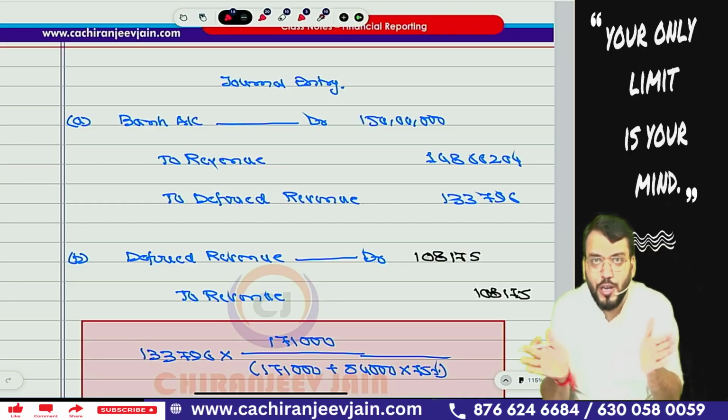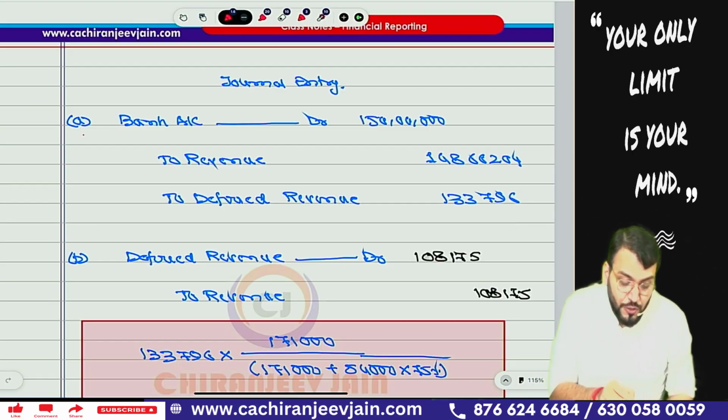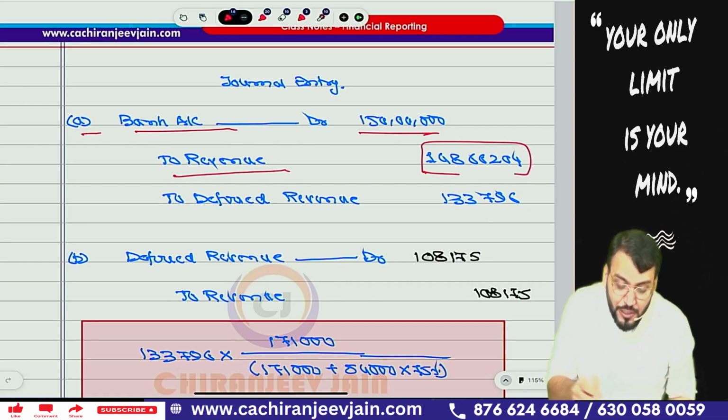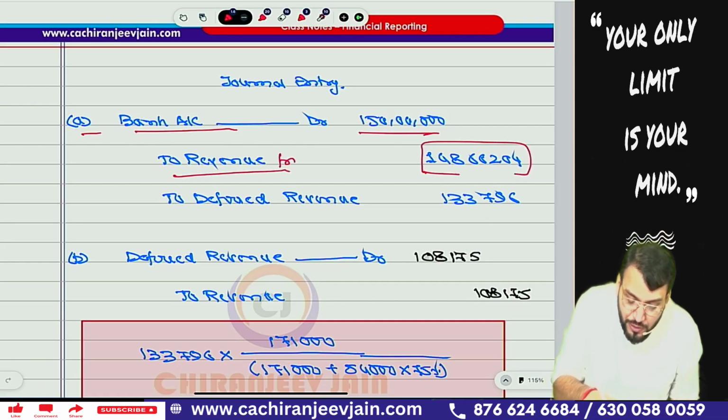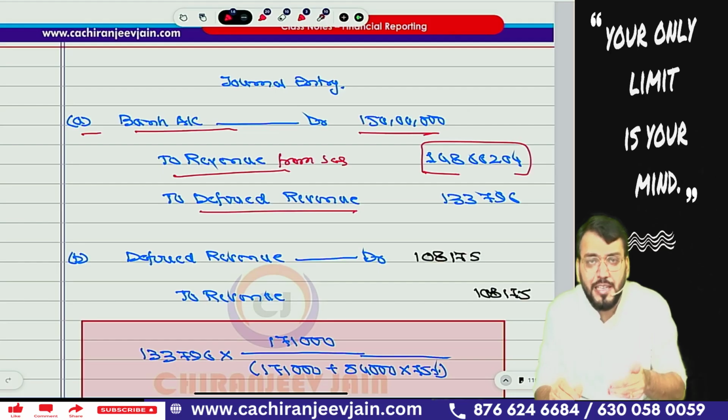From the exam point of view, we need to pass one compound journal entry. The first journal entry will be bank account debit 150 lakh, to revenue. This much revenue will be recognized. So this revenue from sale, you can add on from sale, and to deferred revenue, or you can add on liability for customer loyalty program.